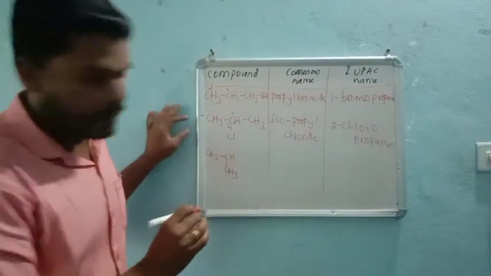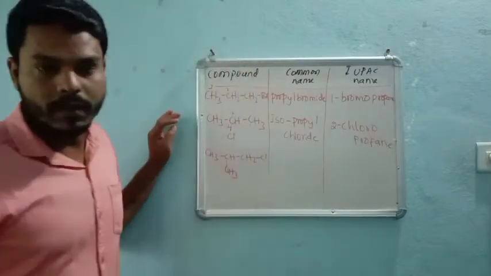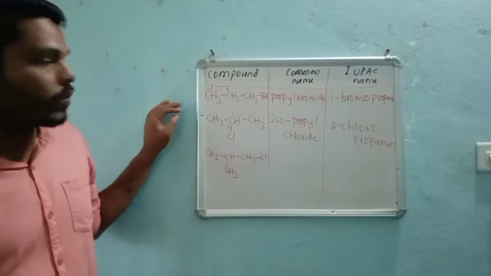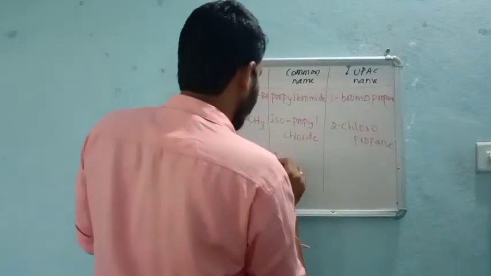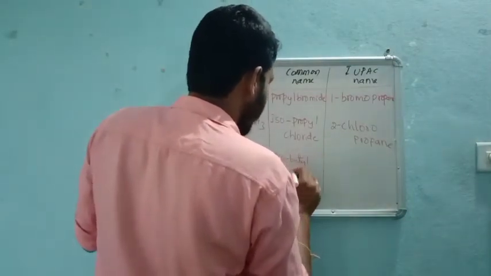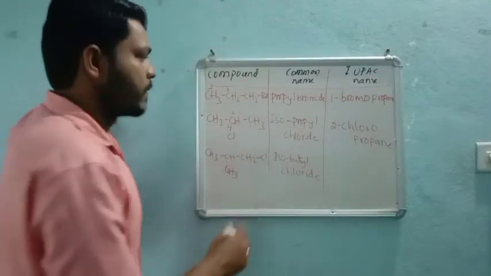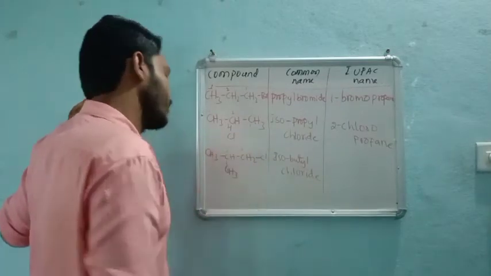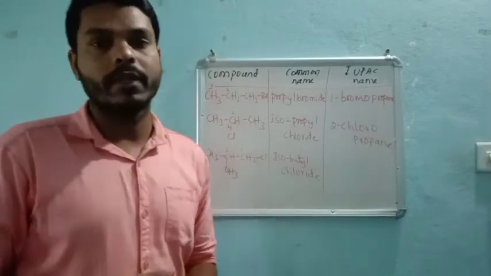Next, you can have this one: CH3, CH, CH3, CH2Cl. What is the name? Again, iso will be there. How many carbon atoms are there? 1, 2, 3, 4. Isobutyl chloride. What about the IUPAC nomenclature? The first position will go to this carbon. Now, there are 2 substituents: one is a branch and one is a functional group.